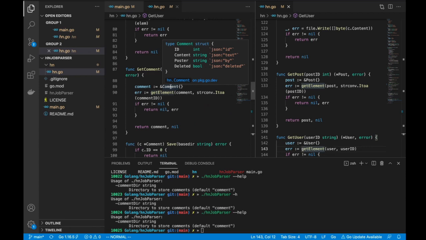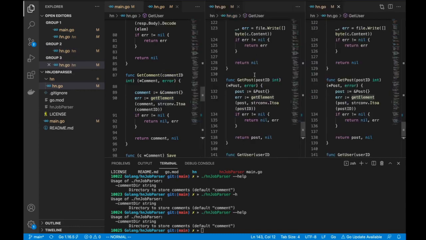So when line number 90 returns, the comment struct, the comment object, will contain all these four values, four fields. ID is going to be probably the comment ID that you passed in, right? And the text, by, and whether it was deleted or it is still active, those three fields are pulled from the network, from the Firebase REST endpoint.